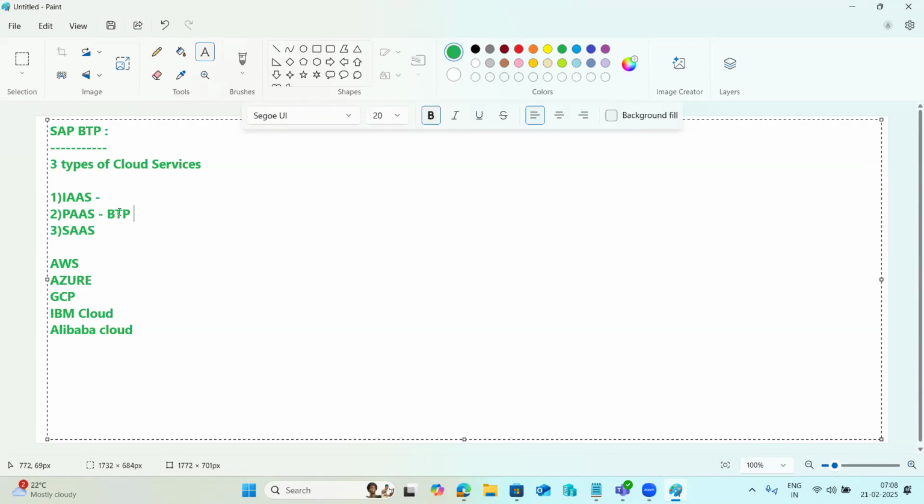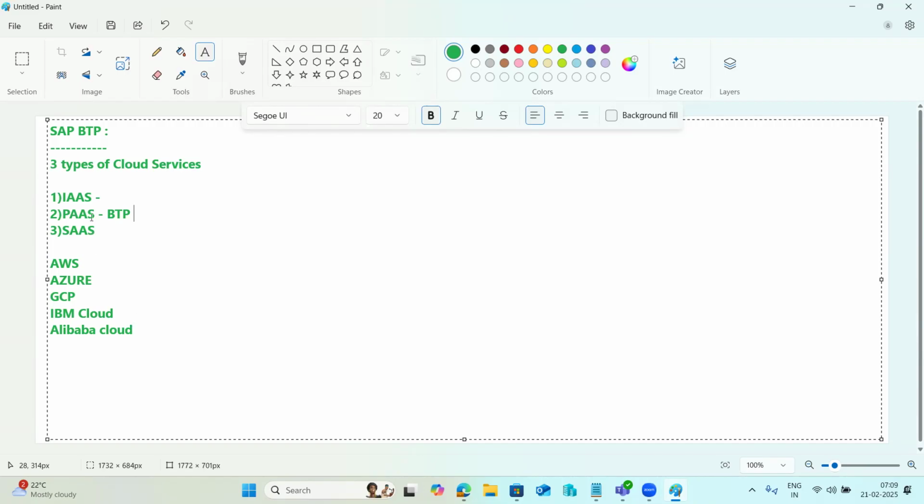In that platform as a service, SAP is providing the whole list of service solutions, and we use them directly. Those solutions will be deployed on the underlying infrastructure of any one of the infrastructure providers available. It is your choice in which region and with which infrastructure provider you want to deploy.